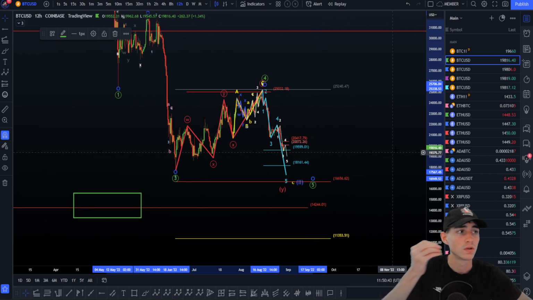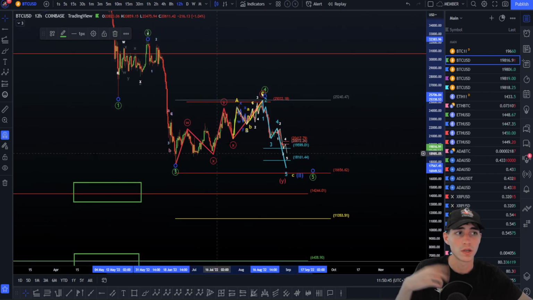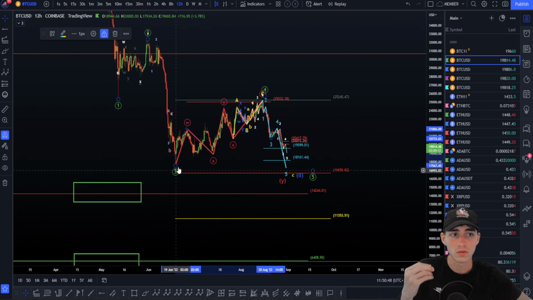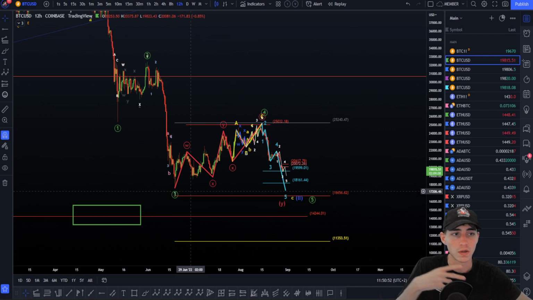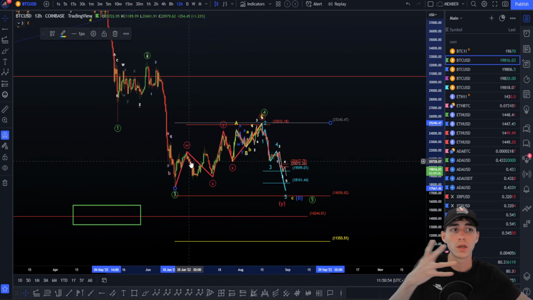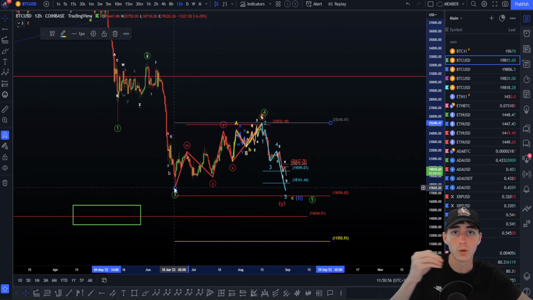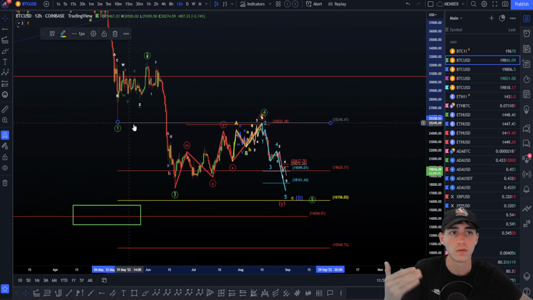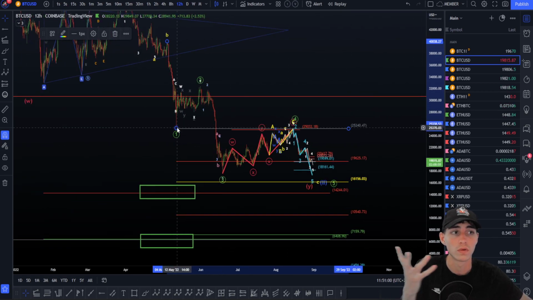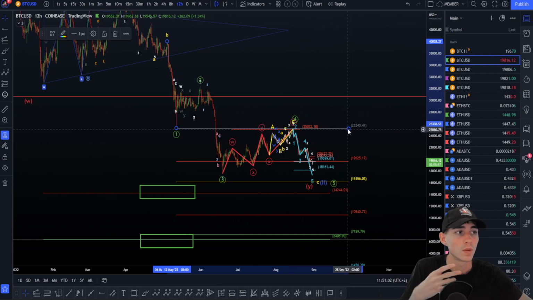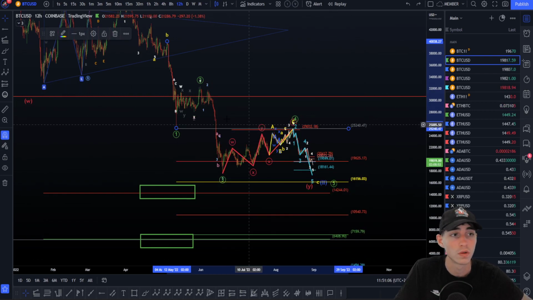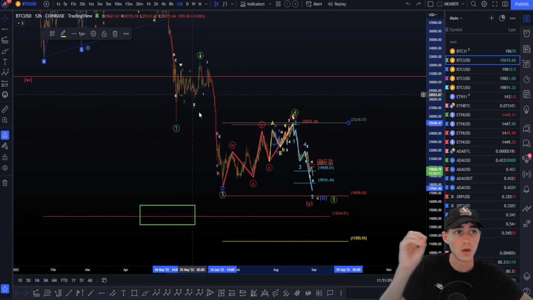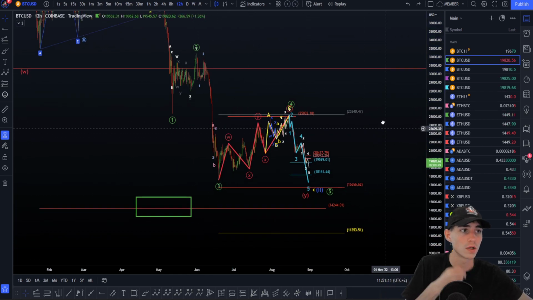Okay, and when the wave 3 is less than 1618, the second click of the extension tool goes on the wave 3 top or bottom, it depends if we're bullish or bearish. Here we're going to move to the downside, so here on the wave 3 top. And if the wave 3 is more or equal to 1618, we just leave the second click on the wave 1 top or bottom, here bottom, and we just have to add the third click on the wave 4 top. But here the wave 3 is less than 1618, so second click on the wave 3 bottom and third click on the wave 4 top.